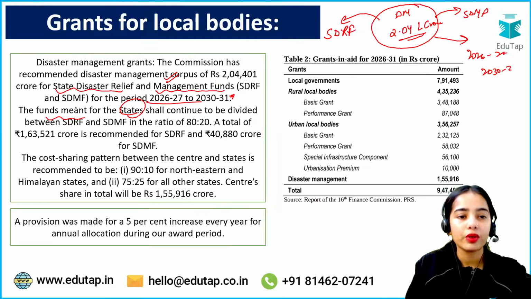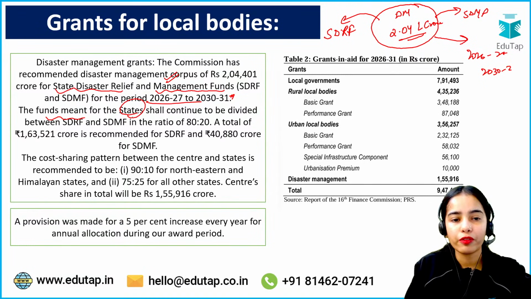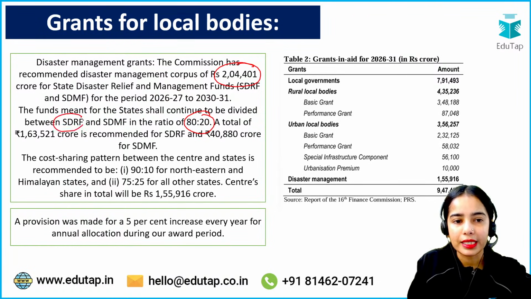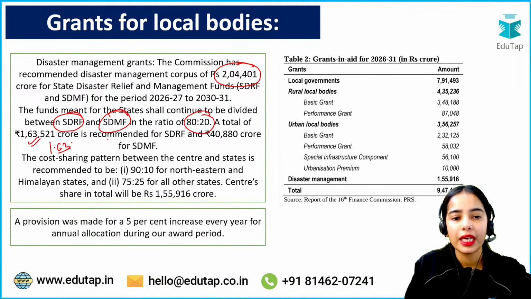Now the funds meant for the states shall continue to be divided between SDRF and SDMF in the ratio of 80 to 20. That means 80% of these funds should go to the SDRF and 20% should go to the SDMF. A total of 1.63 lakh crore is recommended for SDRF and 40,880 crore is recommended for SDMF.